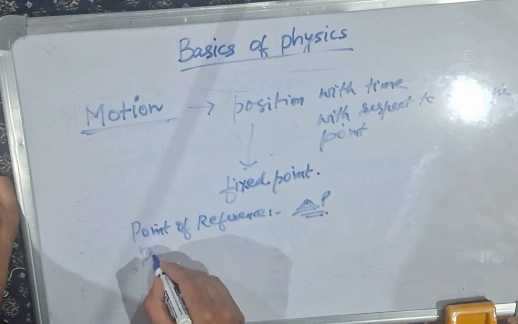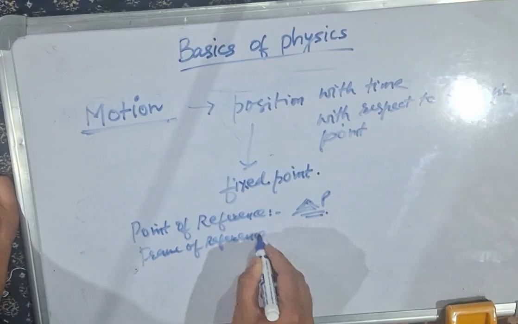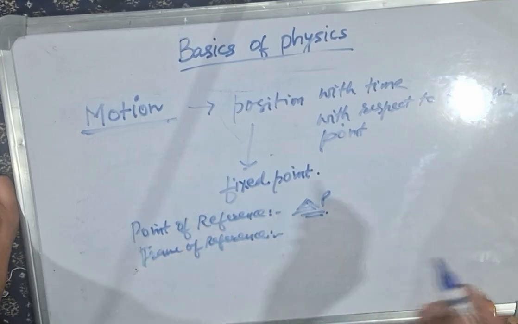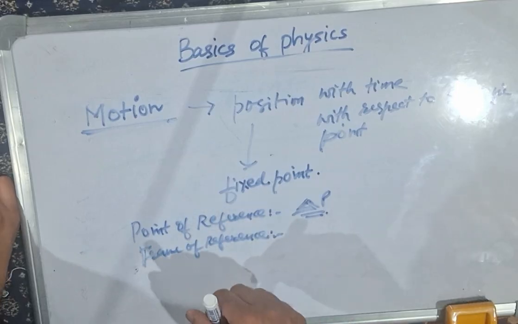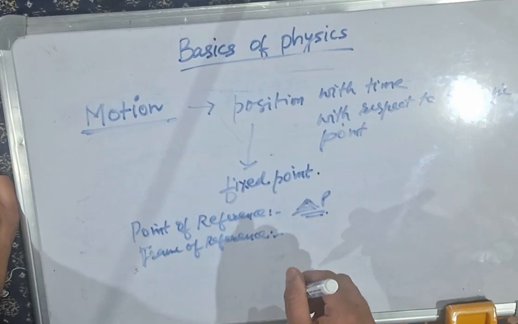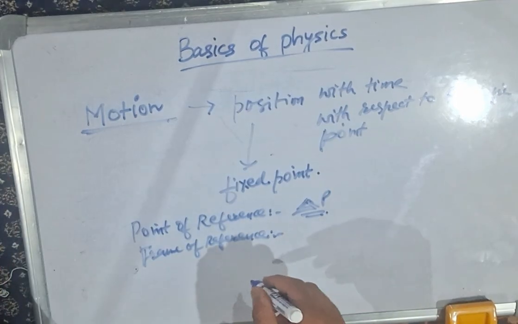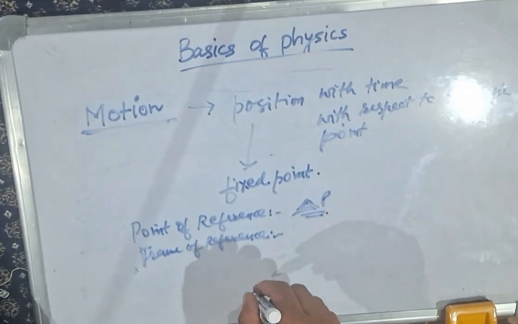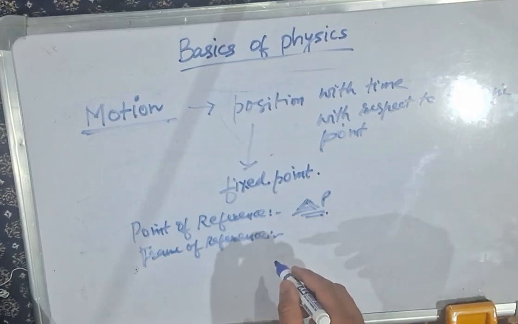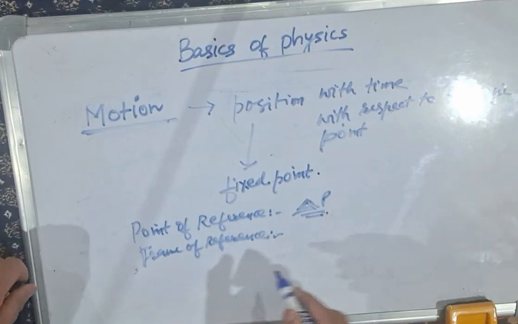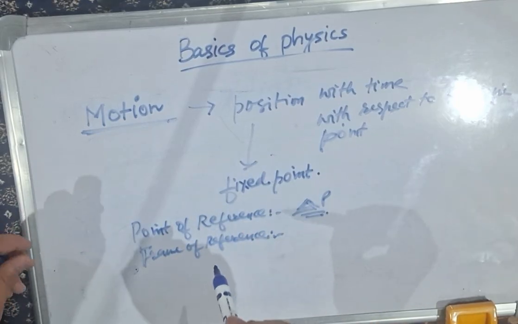Now, frame of reference. These are various terms which we have to learn while moving forward, to understand what is physics and how we apply physics to our daily lives. It is an arbitrary coordinate system, including the point of reference and the time. So it includes the point of reference, and it includes the time also. So this is about the motion, the position, the point of reference, and the frame of reference.